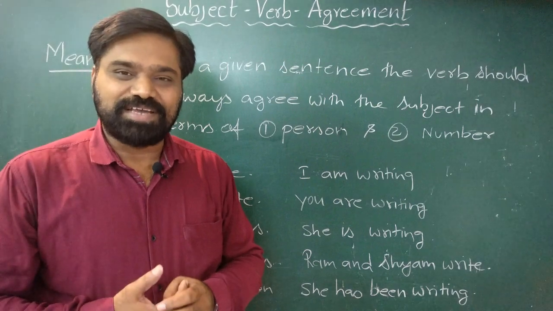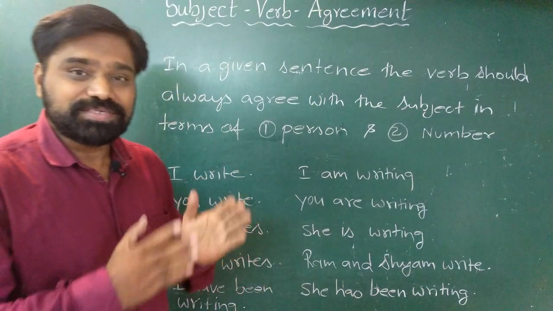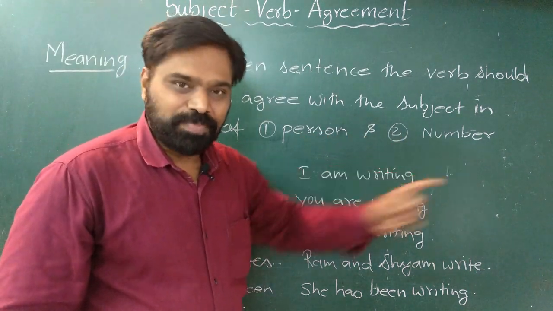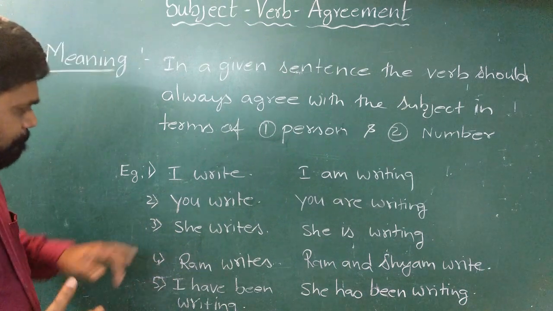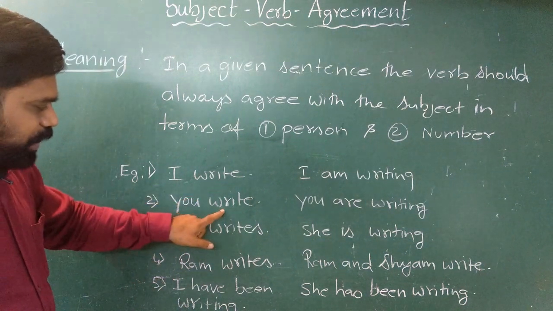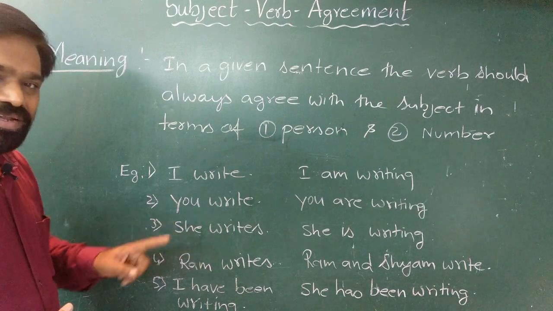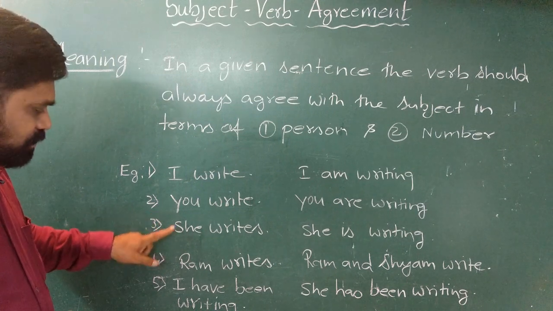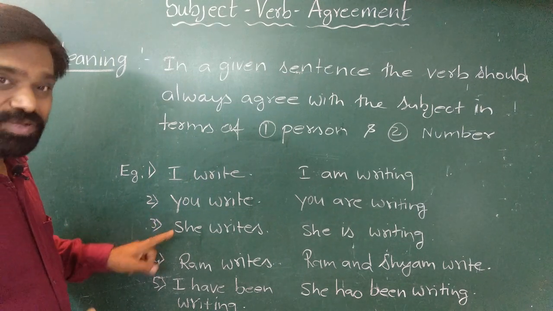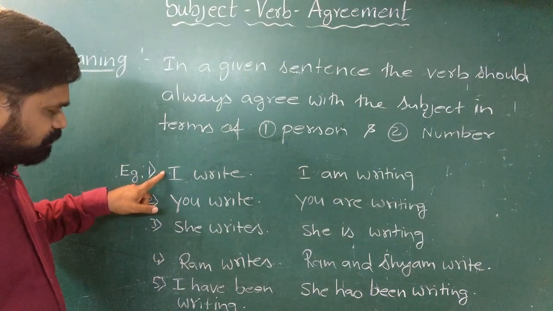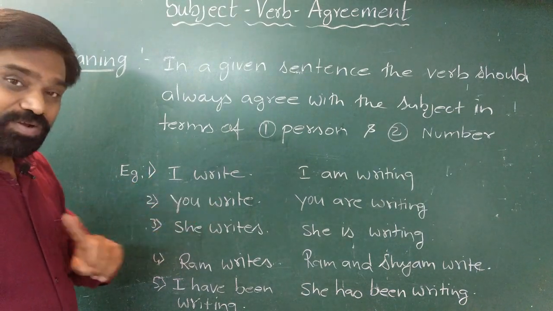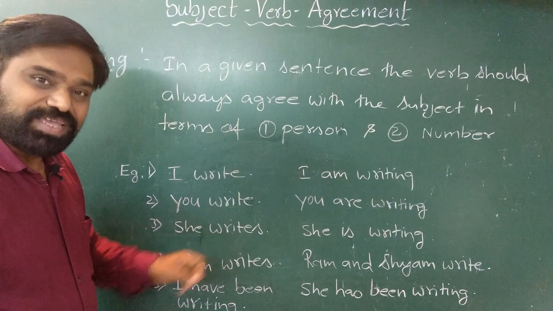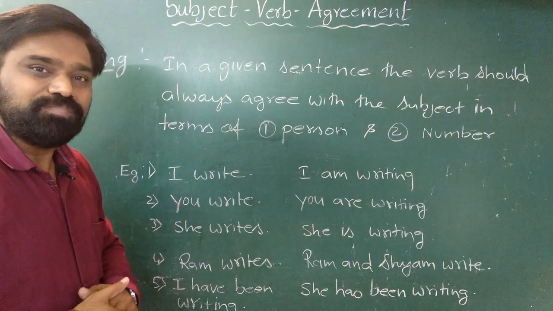Here, I have given some examples to make you understand how a subject agrees with the verb in terms of person and in terms of number. Let us see these examples. I write, you write, she writes. Here, I is first person, you is second person, whereas she is third person. You will notice that in case of first person and second person, the verb is not changing. But in case of third person singular, the verb changes. We take the S form or ES form of the verb.